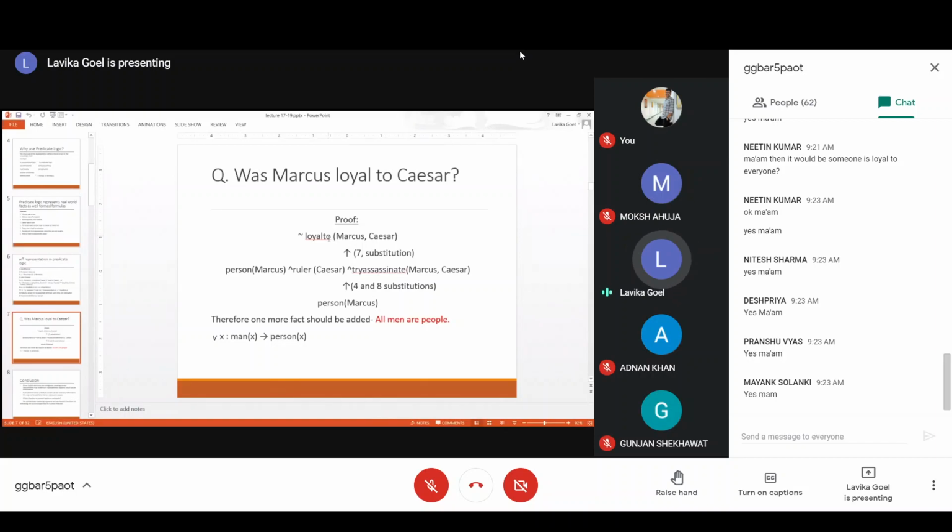Fact, not loyal to Marcus, Caesar. Basically, whatever expression you want to prove, you have reduced it by substitution to this expression. Fine. So you got this predicate logic representation. Now you want to prove it as true or false.